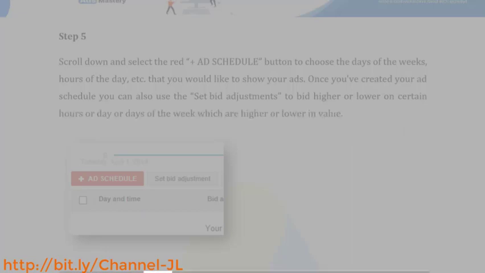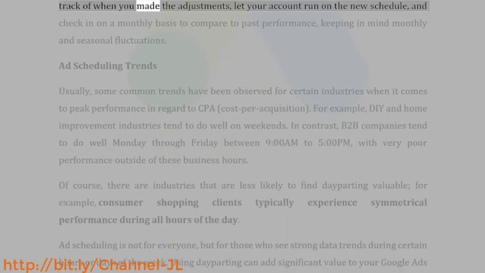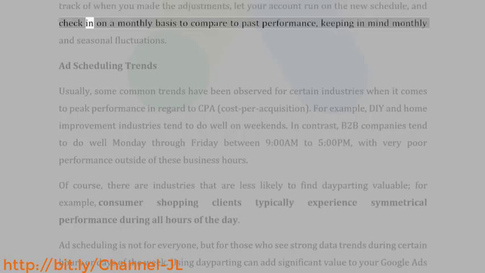With ad scheduling, always start with a trial period. Don't just set it and forget it. Keep track of when you made the adjustments, let your account run on the new schedule, and check in on a monthly basis to compare to past performance, keeping in mind monthly and seasonal fluctuations.